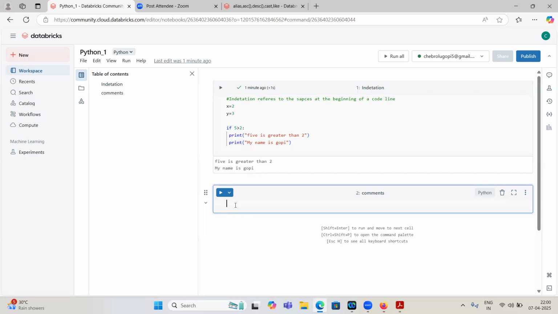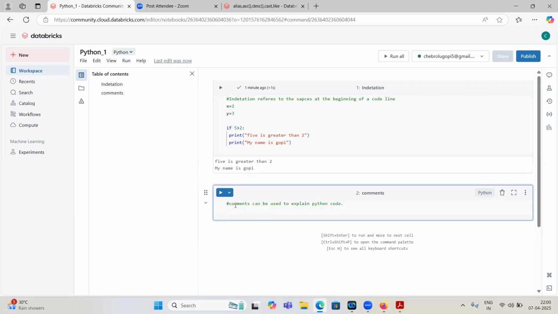So why do we use comments? Comments can be used to explain Python code and make the code more readable.